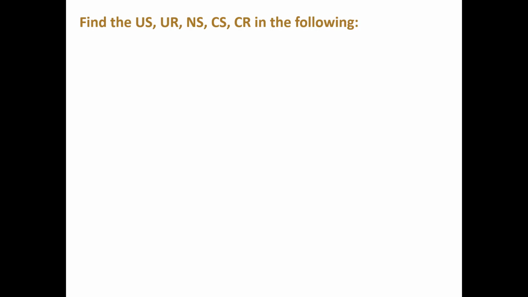All right. Hopefully you had a chance to go through each of those examples and identify each element, the US, UR, the NS, CS, the CR. So let's talk about it. So in the first one, right, we have your romantic partner always uses the same shampoo. Soon the smell of that shampoo makes you feel happy.